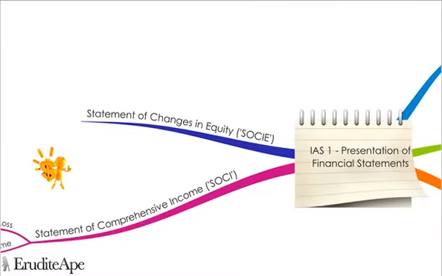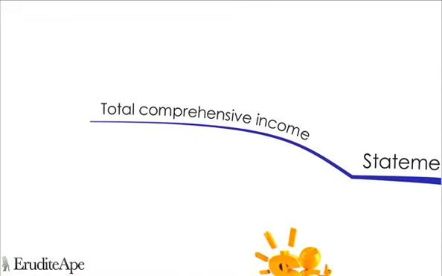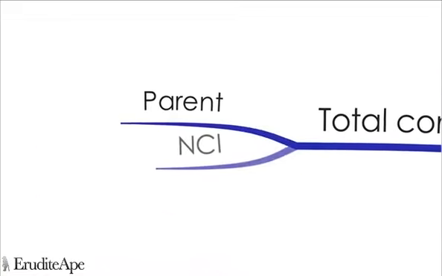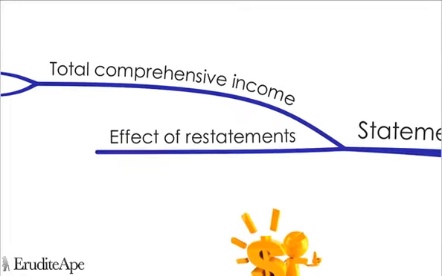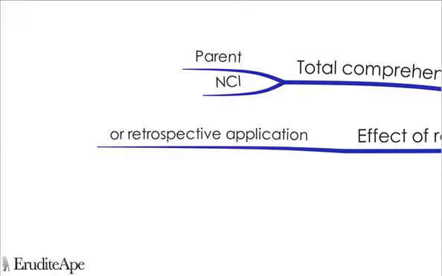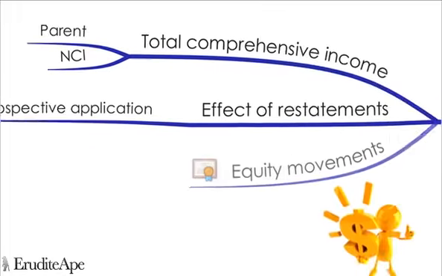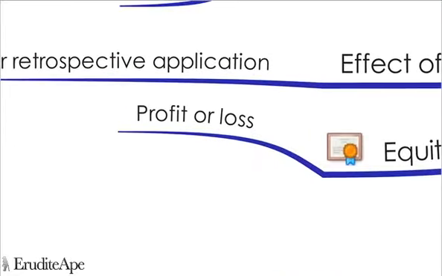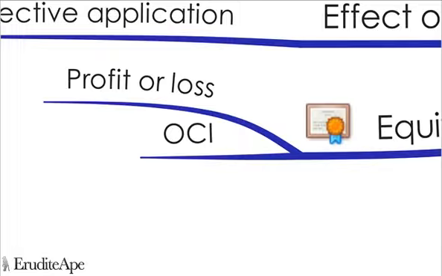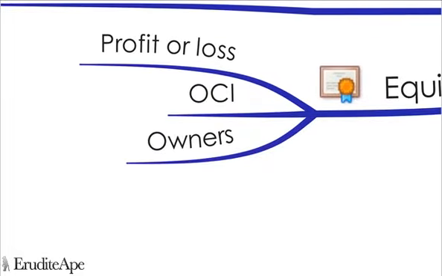The Statement of Changes in Equity explains any changes in the company's equity in the reporting period. This will show the total comprehensive income for both the parent and non-controlling interests. Effects of restatements due to errors will be listed in the Statement of Comprehensive Income, as will any retrospective application of accounting policies. The Statement of Changes in Equity will also list any movements in the equity, such as retained profit or loss, other comprehensive income, or changes to the ownership structure, such as share issues or buybacks.